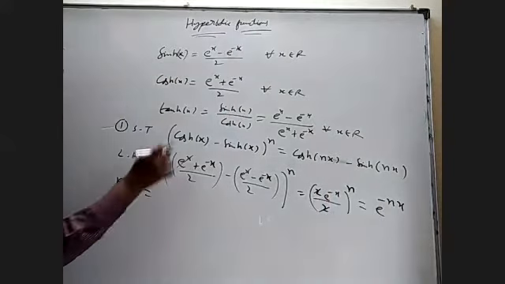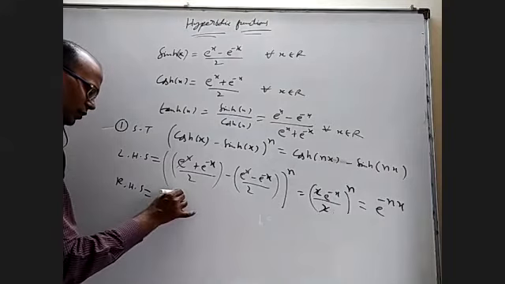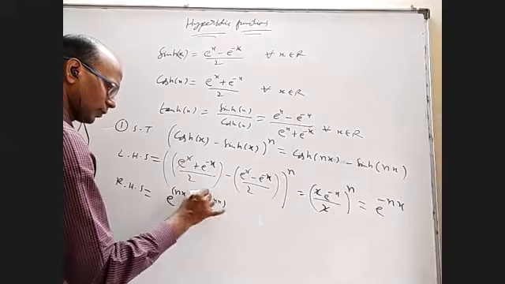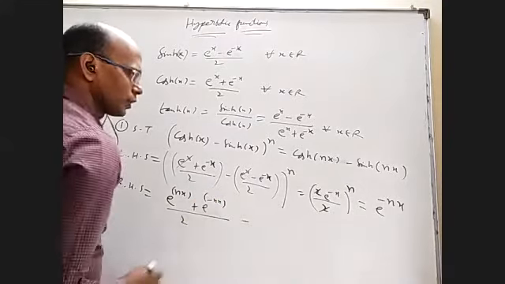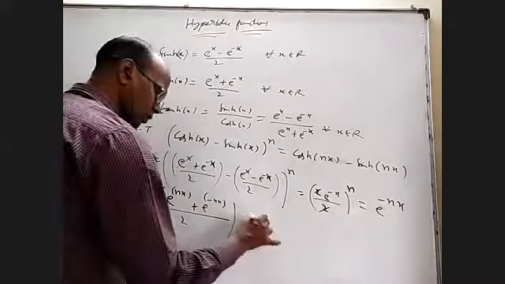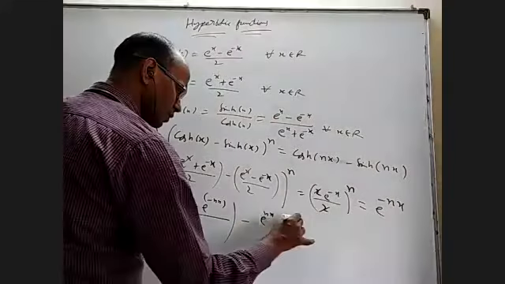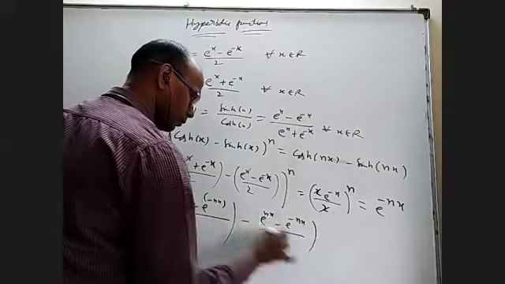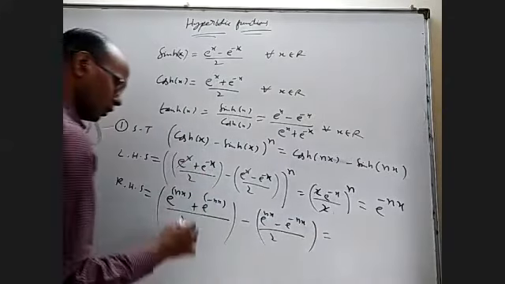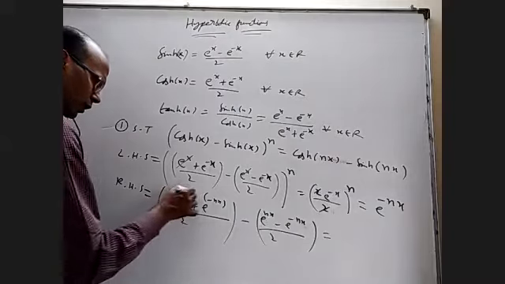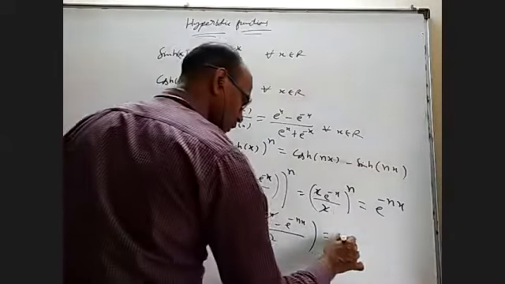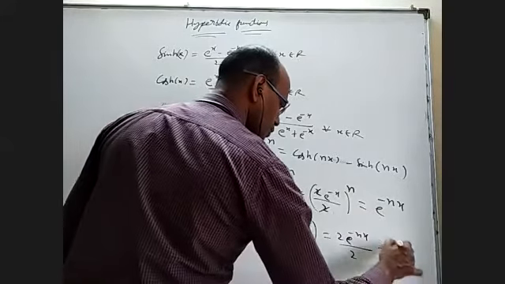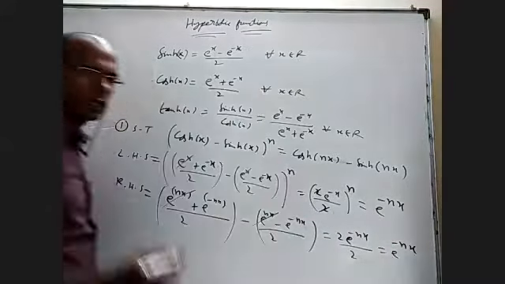Okay, so RHS, cosh of nx is e power nx plus e power minus nx by 2. And sinh of nx is e power nx minus e power minus nx by 2. Here I can cancel e power nx. I'll be getting 2 e power minus nx by 2, which is e power minus nx. LHS equal to RHS.